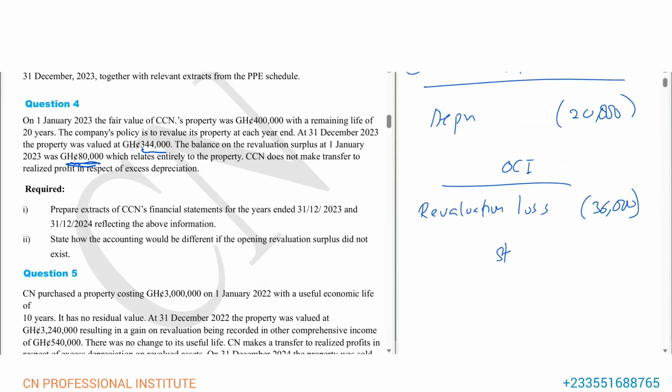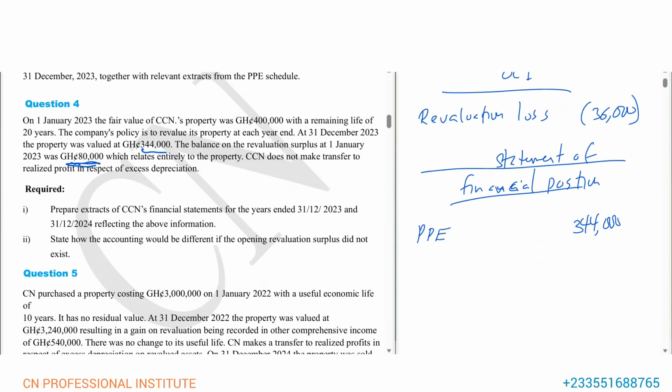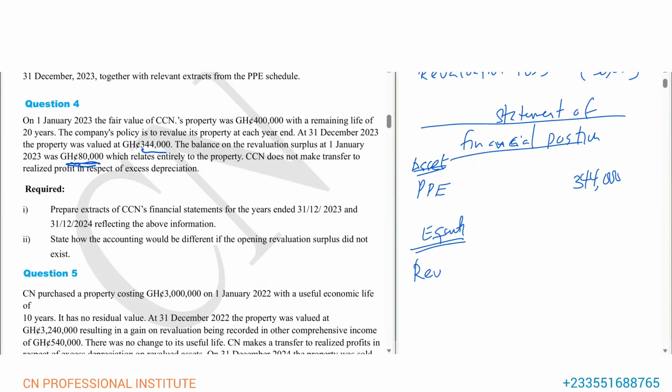Then when you go to the statement of financial position, the PPE, which is non-current assets, will be valued at the closing revalued amount. So this is the asset side. If you go to the equity side, we have the revaluation surplus account.